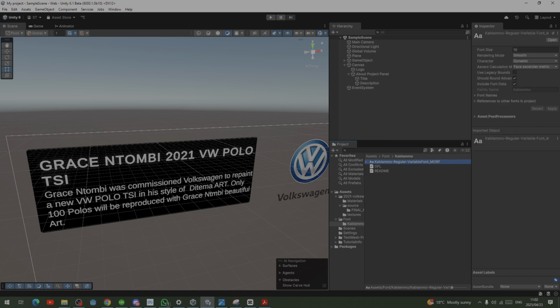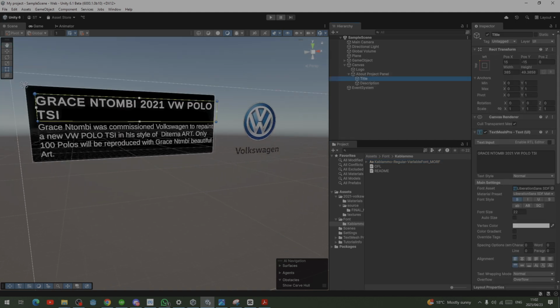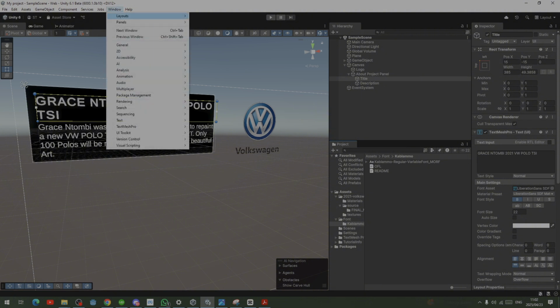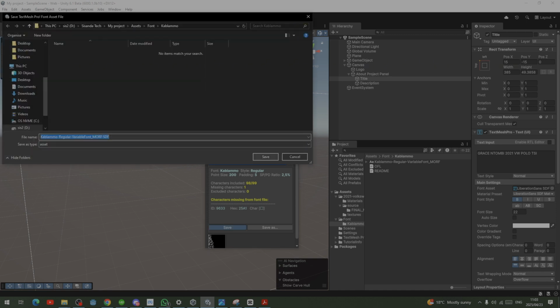It's not right. So once you have your font here, you will see it's not gonna be ready to be used automatically. You can't even change the font asset. So we have to create the font asset. How do you do that? You must come here and come to Text Mesh Pro and find Font Asset Creator, and then from that point you can move this font here, and they say generate font atlas, then save. Then it will ask you where to save the SDF.